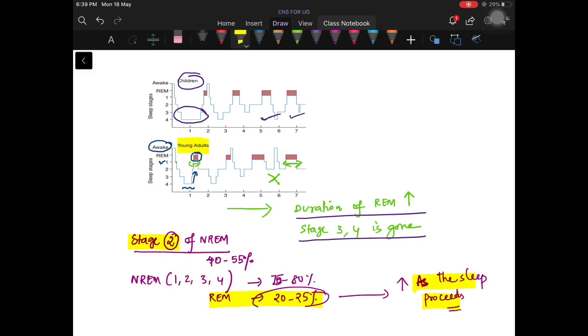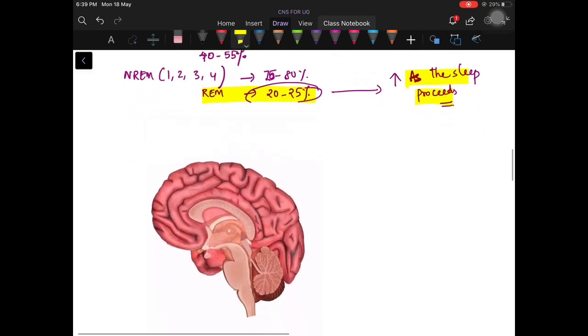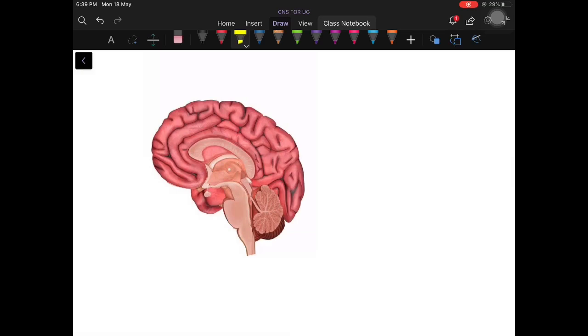Then we will come to the question: what causes sleep? That is, we are going to see the sleep generating mechanisms in our body. Before that, we should know what in our body actually keeps us awake, that is, how the wakefulness state is produced. After knowing this, we will proceed from the wakefulness state to how sleep occurs.